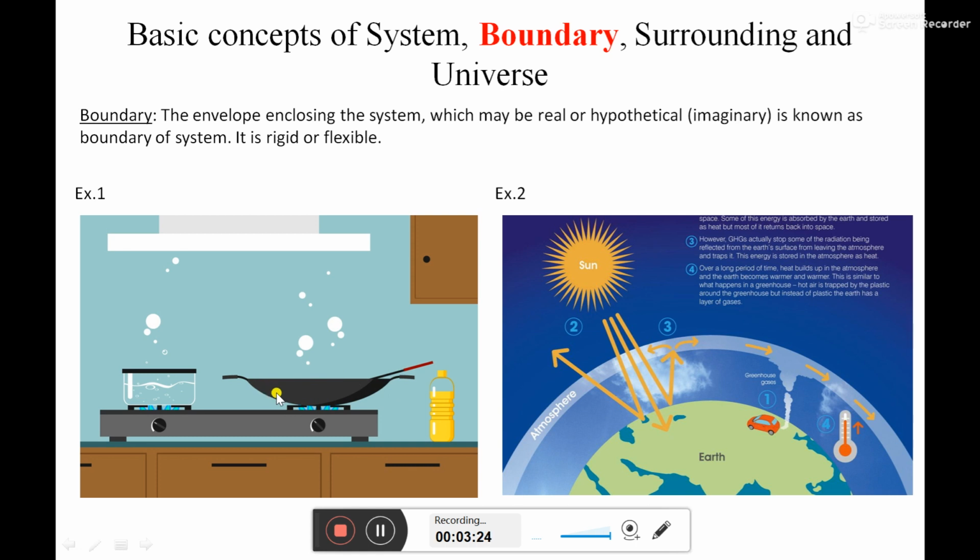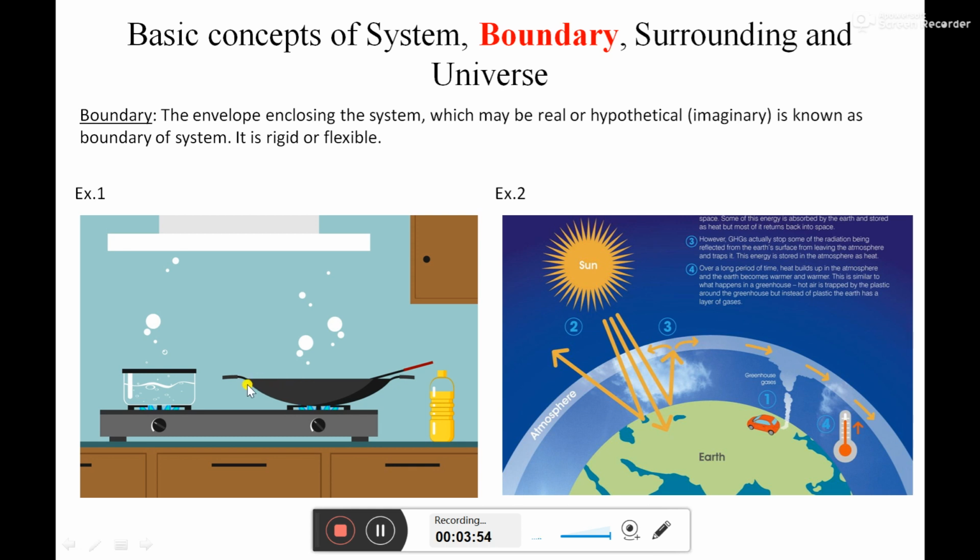Similarly, in case of the second system also, whatever the volume present inside this pan is the system. Okay, and whatever the volume present outside this pan is not a system. Whenever we are focusing on the pan, then whatever the volume present outside this pan is not a system. So that volume may be a liquid, that volume may be a gas, that volume may be solid also.